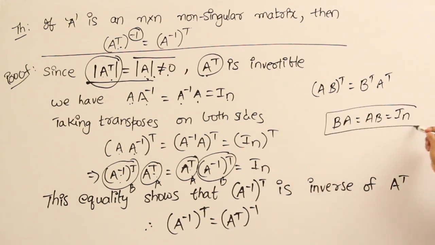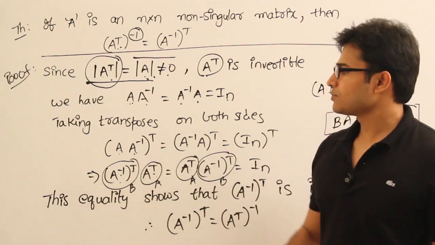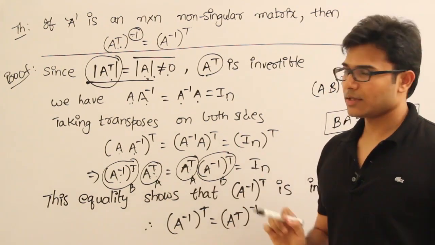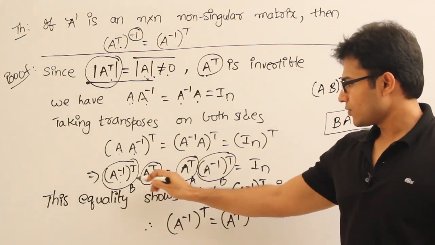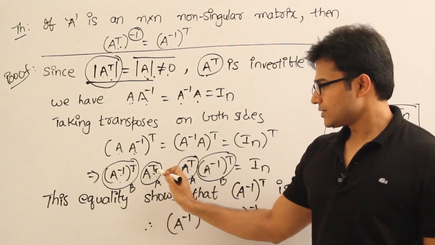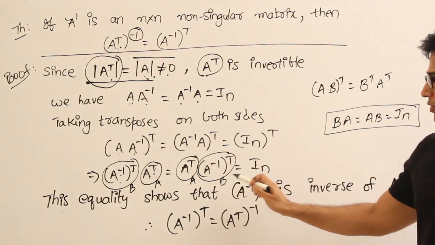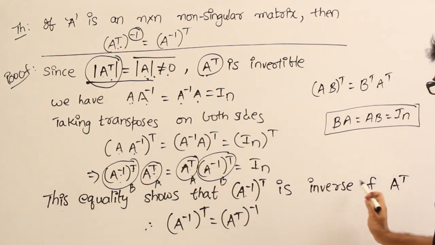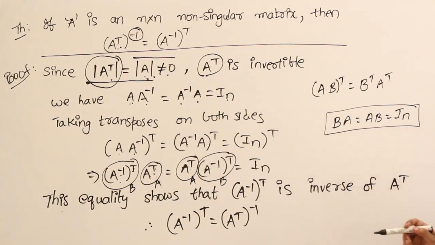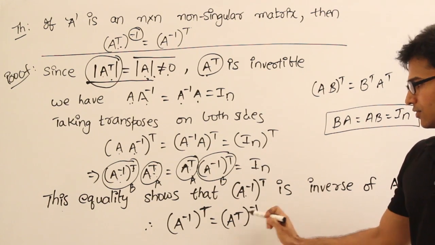Now what does it mean? That A and B are inverses of each other, isn't it? Therefore we can say that A inverse transpose is the inverse of A transpose, isn't it? So from this equation we can say that A inverse transpose is the inverse of A transpose. Therefore I can write it this way: A inverse transpose is the inverse of A transpose.